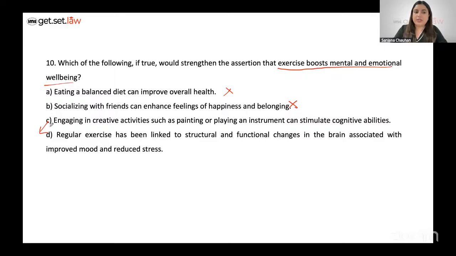Best option choice is D, because if you're able to show that it's linked to structural and functional changes in the brain associated with improved mood and reduced stress, then we can definitely strengthen the assertion. Best option is option D.